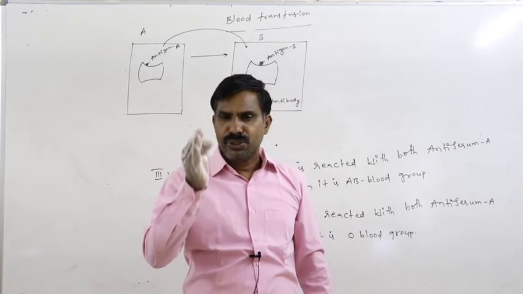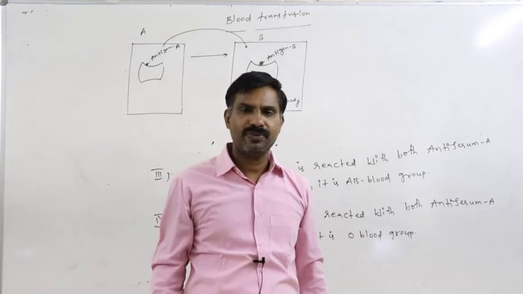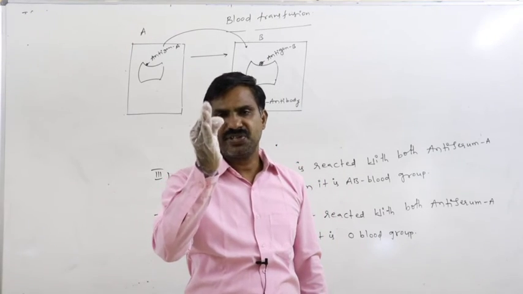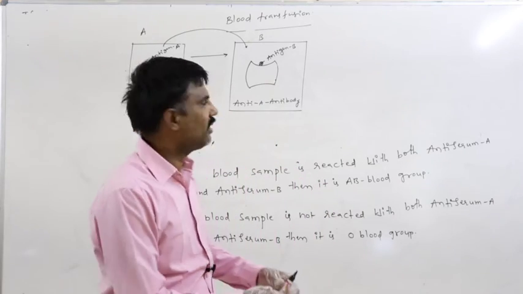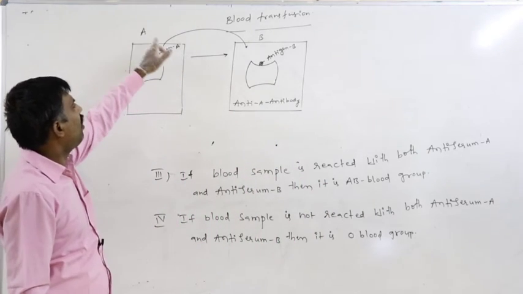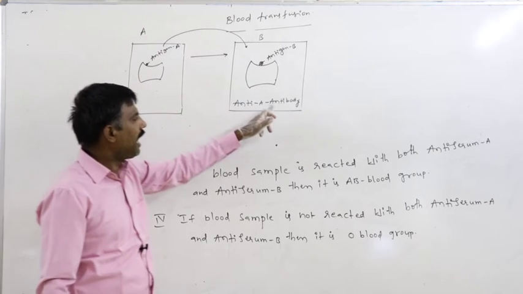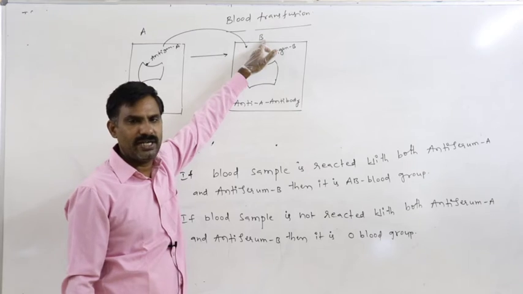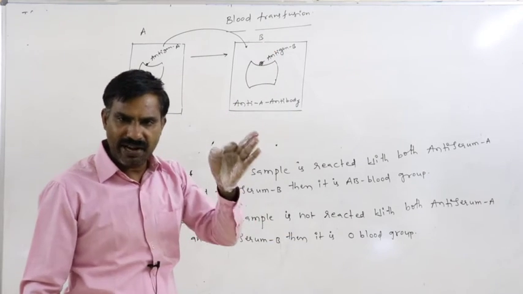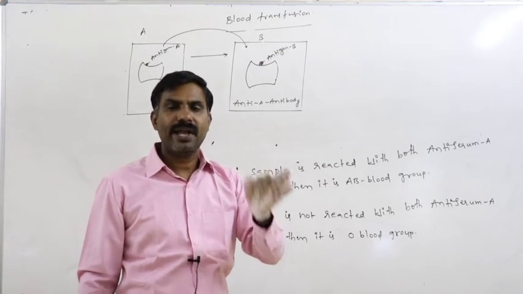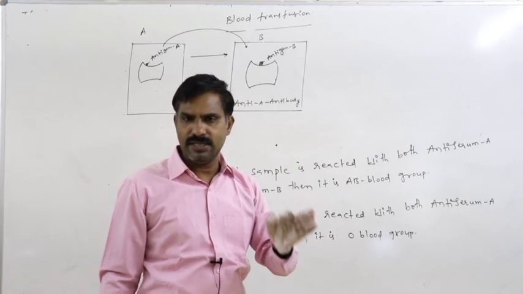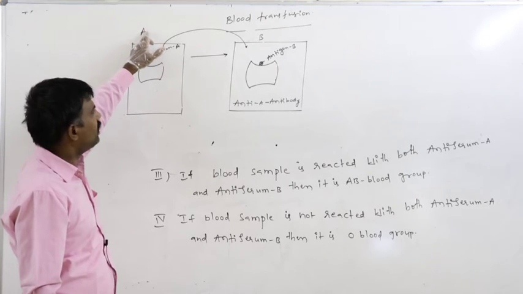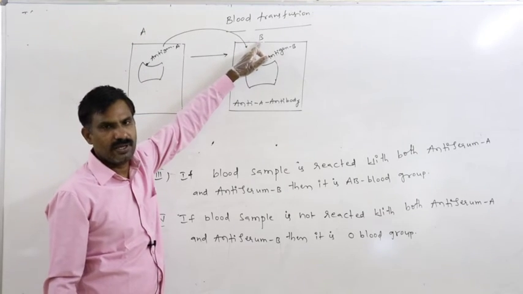Means during the blood transfusion, the reaction most probably occurs between the antigen of the donor and the antibody of the recipient. You should remember, this is a very important point. During the blood transfusion, the reaction most probably occurs between the antigen of the donor and the antibody of the recipient. This is the donor here, he is the recipient.